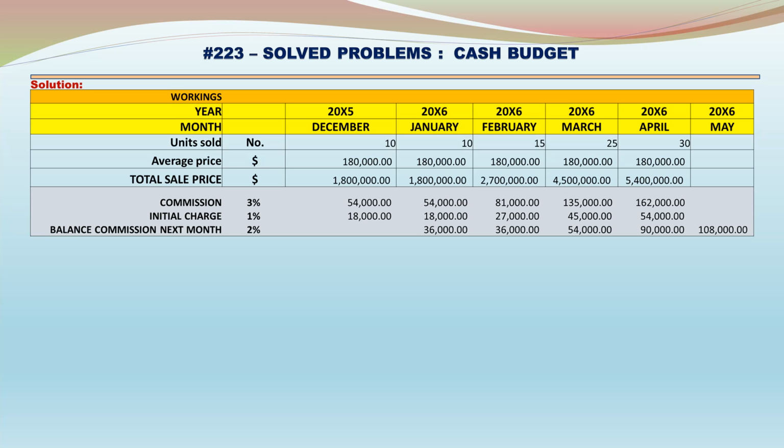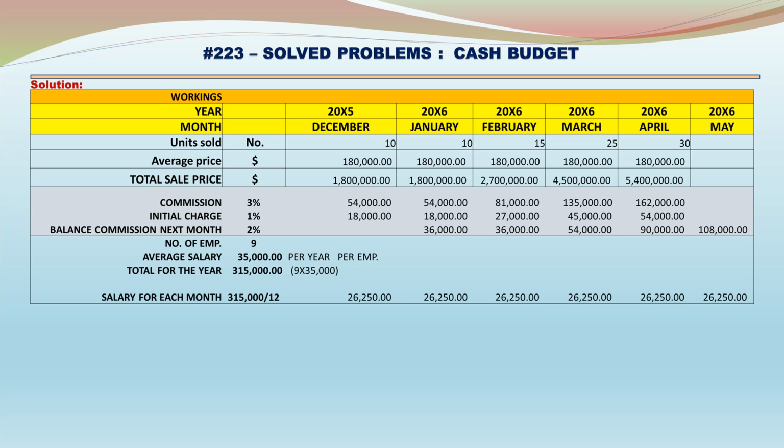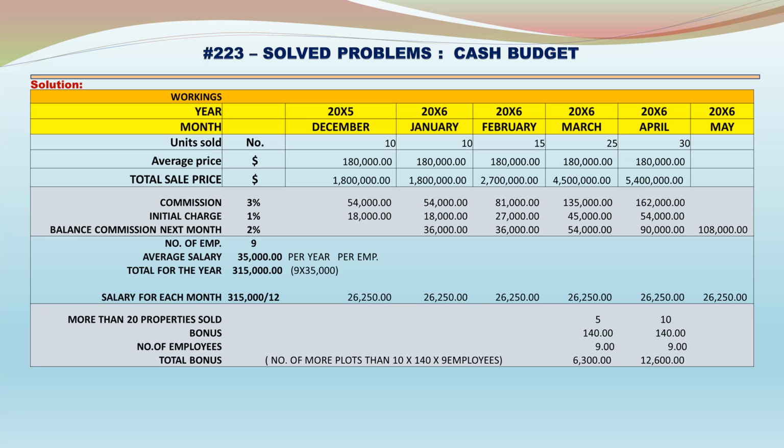Balance commission next month at 2% is collected. So the 2% in January is 36,000, in February it is 36,000, in March it is 54,000, in April it is 90,000, in May it is 108,000. Number of employees 9. Average salary 35,000 per year per employee. Total for the year 315,000, which is 9 times 35,000. Salary for each month is 315,000 divided by 12, which is 26,250 each month.